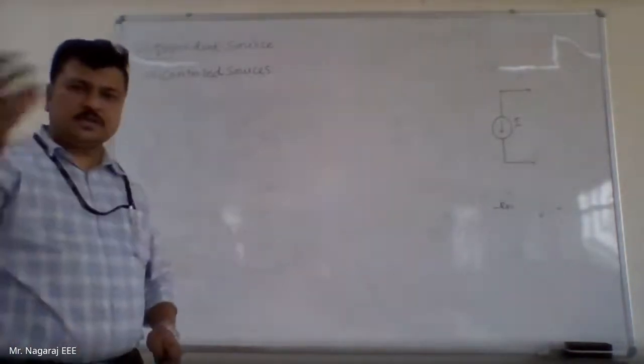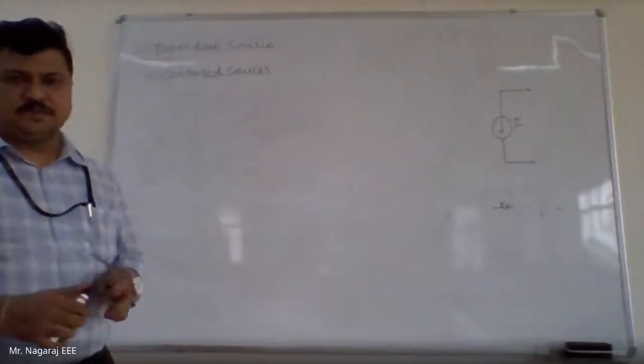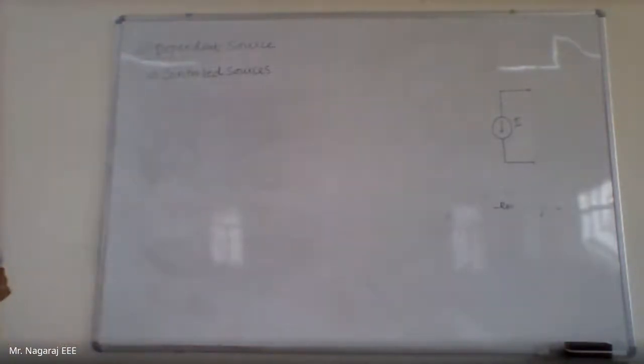These are also known as controlled sources. The value of these sources is controlled by some other parameter in the circuit. Hence, these are known as controlled sources.